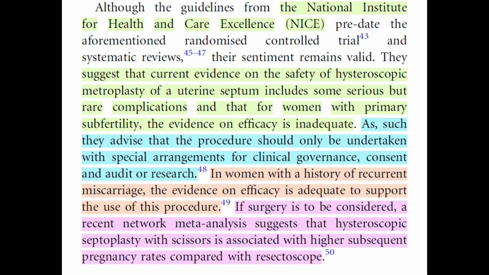As such, they advise that the procedure should only be undertaken with special arrangements for clinical governance, consent, and audit or research. In women with a history of recurrent miscarriage, the evidence on efficacy is adequate to support the use of this procedure. If surgery is to be considered, a recent network meta-analysis suggests that hysteroscopic septoplasty with scissors is associated with higher subsequent pregnancy rates compared with resectoscope.